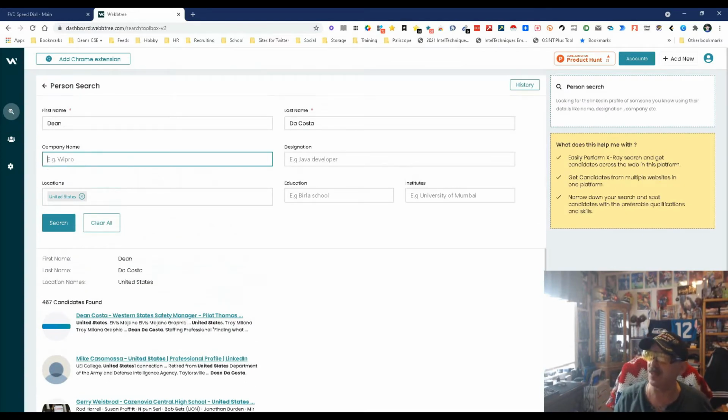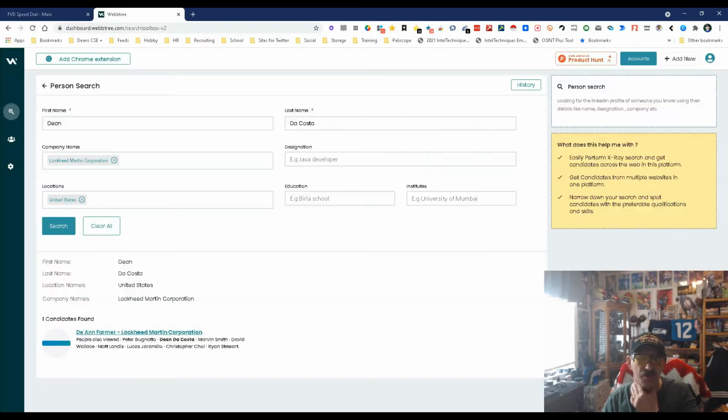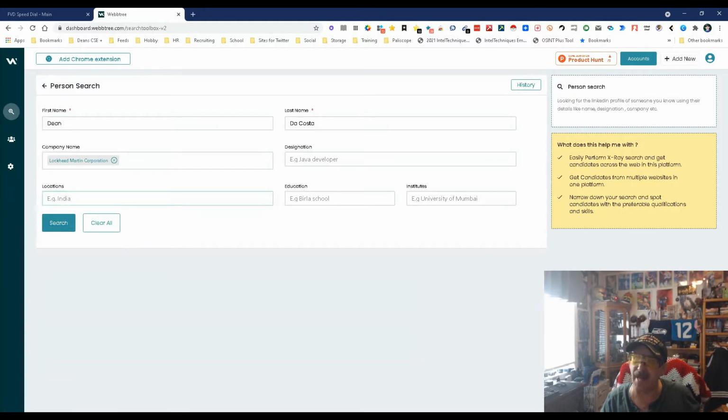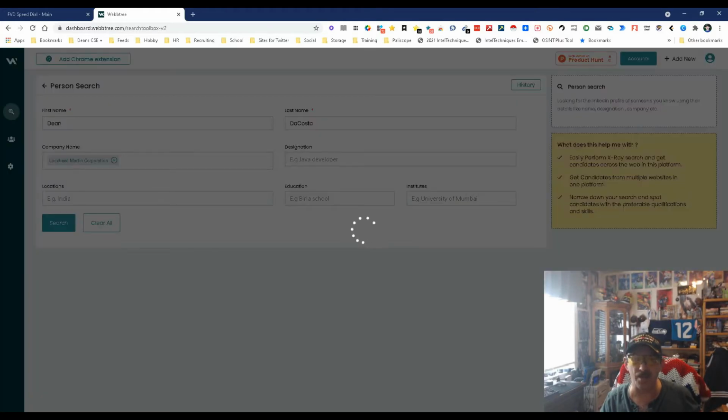So let's go ahead and give it some other piece of information. I work for Lockheed Martin, so let's see if now it can find me. What we're trying to do is just see how much information it really needs to find me. So it found Deanna Farmer. I actually know who Deanna Farmer is. Interestingly enough, my daughter's first name is Deanna. So let's put Da Costa together and see what happens. Like I said, we're testing this live just to see everything it can do.